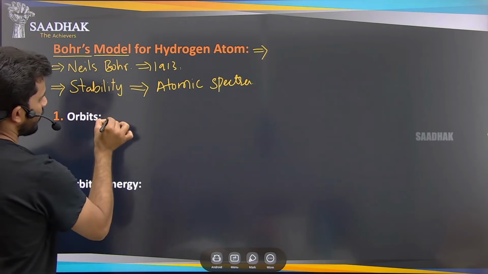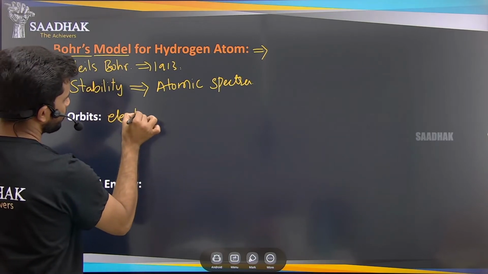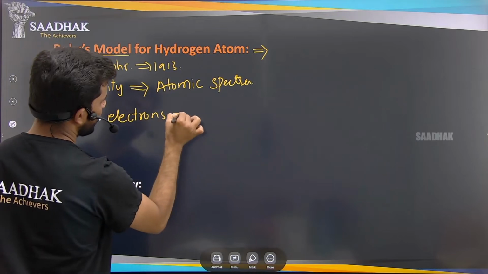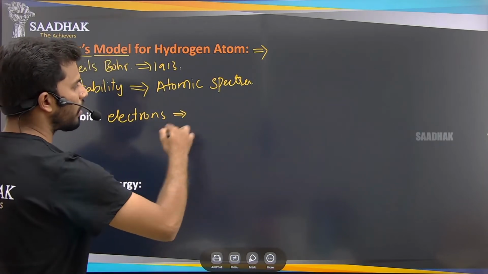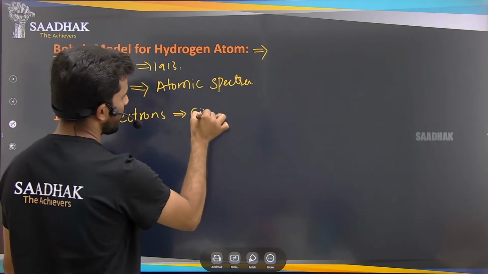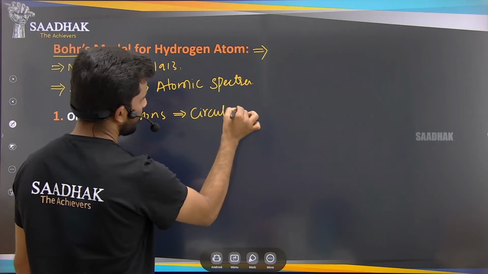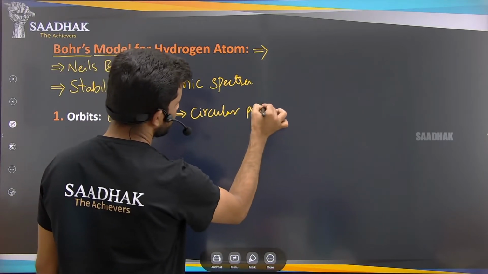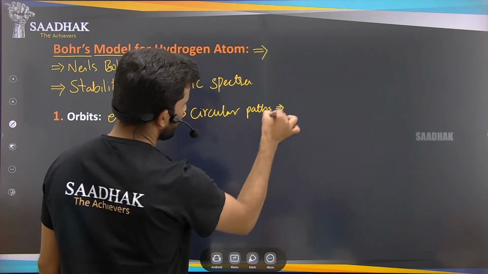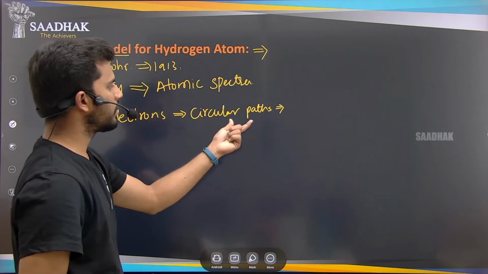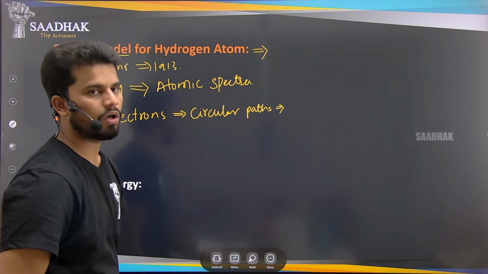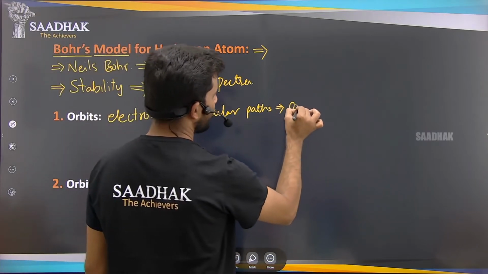These electrons are revolving around the nucleus in circular paths. These circular paths are called the orbits.